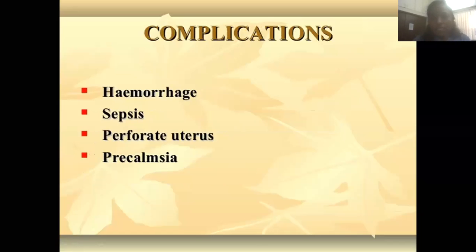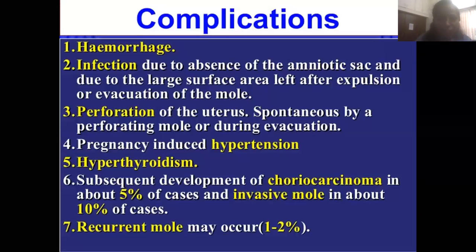Then the complications. It may produce hemorrhage, and there may be sepsis. Sometimes uterine perforation can take place. Sometimes the patient may go into preeclampsia, that is an increase in BP to 140 by 90, proteinuria, and edema. Sometimes there is an infection due to absence of the amniotic sac and due to the large surface area left after expulsion or evacuation of the mole. Sometimes there is spontaneous perforation of the uterus by a perforating mole or during evacuation. Then pregnancy-induced hypertension, that is BP is increasing, and hyperthyroidism may be there.